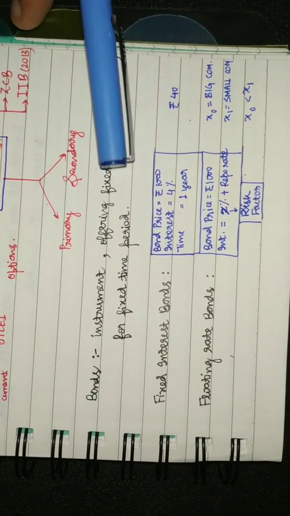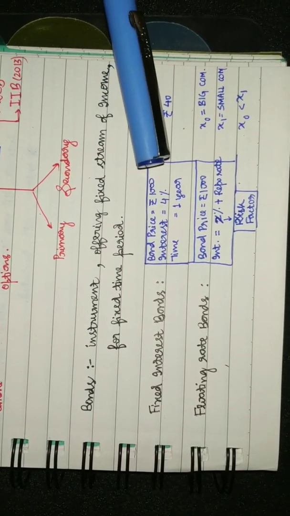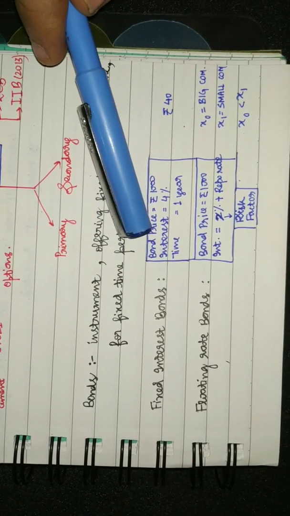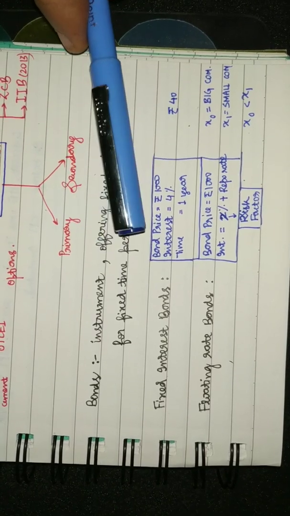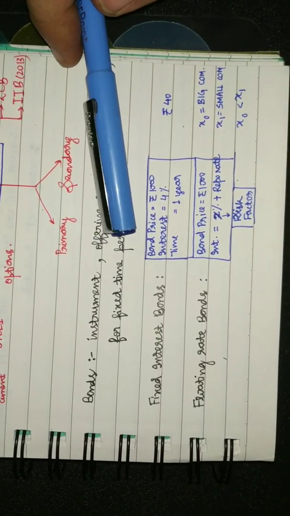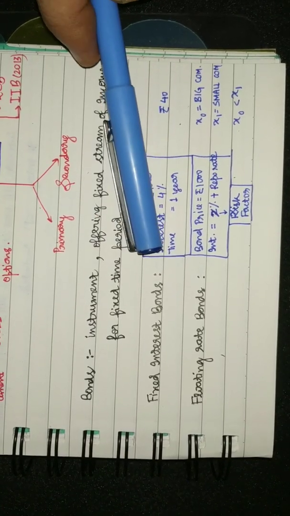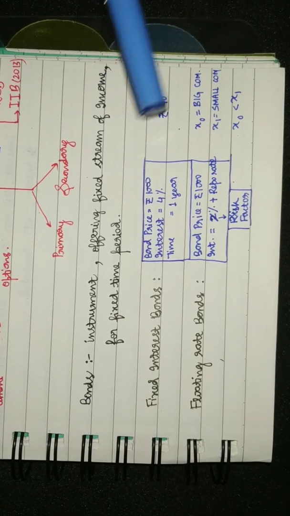Next we will learn about the fixed interest bond. Now, first of all, what is bond price? The value of a bond is known as the bond price. And the interest rate is fixed at 4%, and hence 4% of 1,000 is rupees 40.